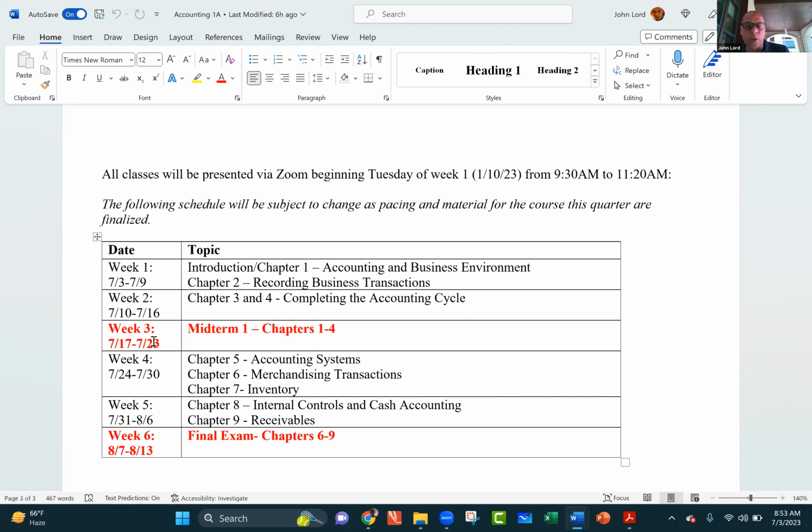The final will work the same way. The final will open on Monday and stay open to the Sunday, which is our last day of class, when you'll have to have finished that exam. Know the guest speaker write-up is also due at that point in time. And again, the homework you should be getting in there periodically and taking a look at some of that material. You see the chapters. It's a quick term here in the summer, not a lot of time to not keep up with things, right?